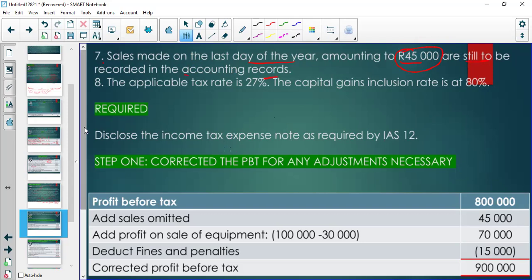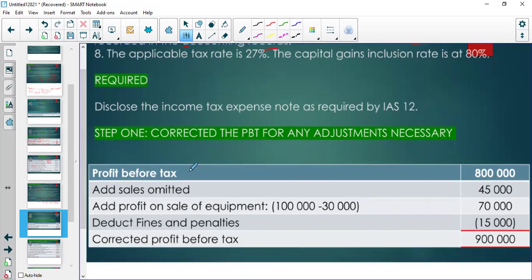All right. So we start now and say our profit before tax, which is given, was 800. Then we add sales that were omitted. We are still in the office with the clerk and the accountant and the finance manager. We are correcting our financial statements. So we add 45,000. Don't worry about cost of sales or anything.